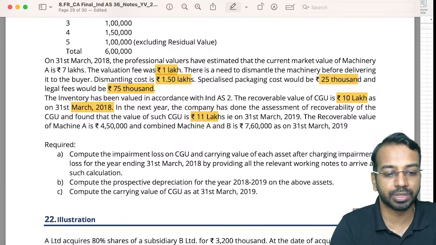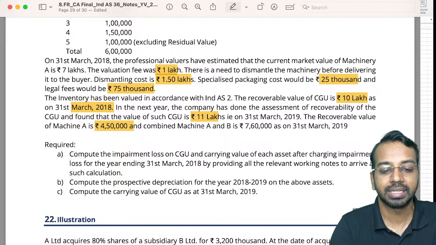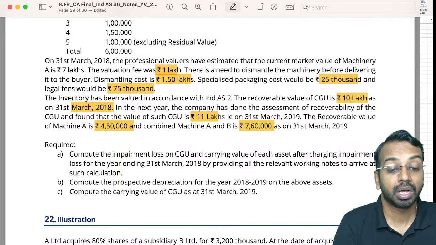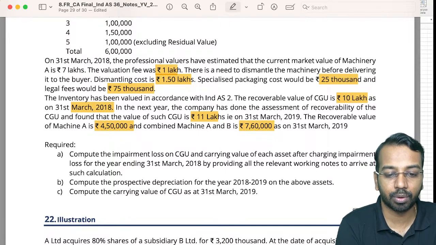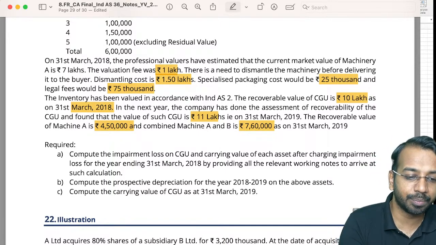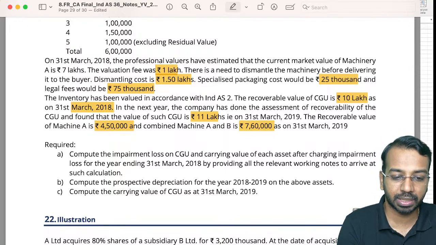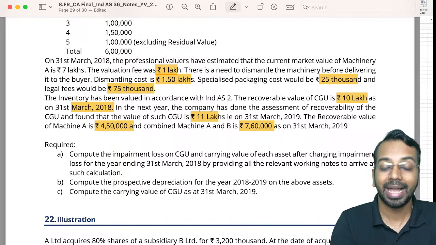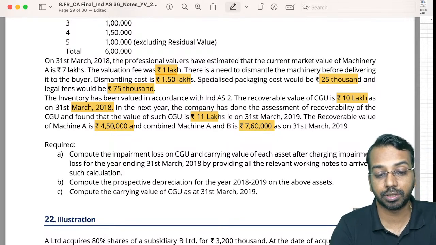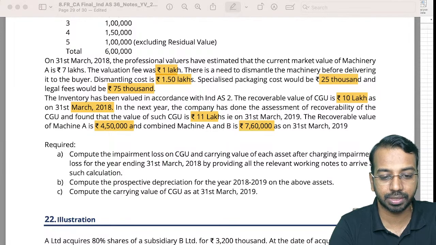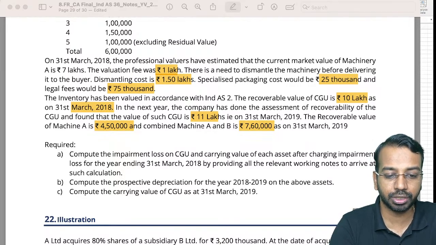The recoverable value of machine A is 450 and the combined value of machine A and B is 760 on 31st March. Compute the impairment loss and carrying amount of each asset after charging impairment loss for the year ended 31st March 2018. Compute the prospective depreciation for 18-19 and compute the carrying value as on 31st March of year 19. So let me just take up the solution. Quick discussion. The detailed solution I have already shared with you in the group, which you can have a look at.